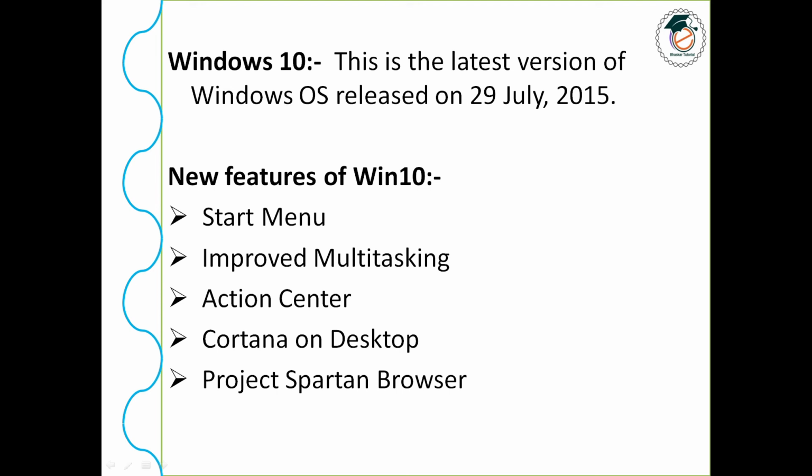Next, let's see what improved multitasking is.